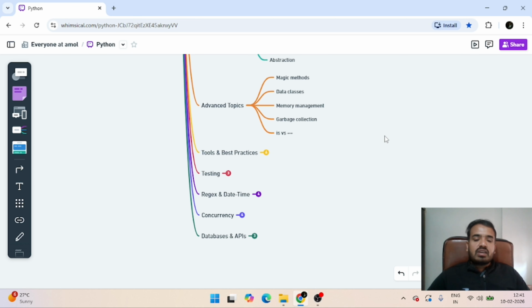There is the is keyword, then the double equals operator, so what is the difference between the two, when we have to use is, when we have to use double equals, that will be covered here.